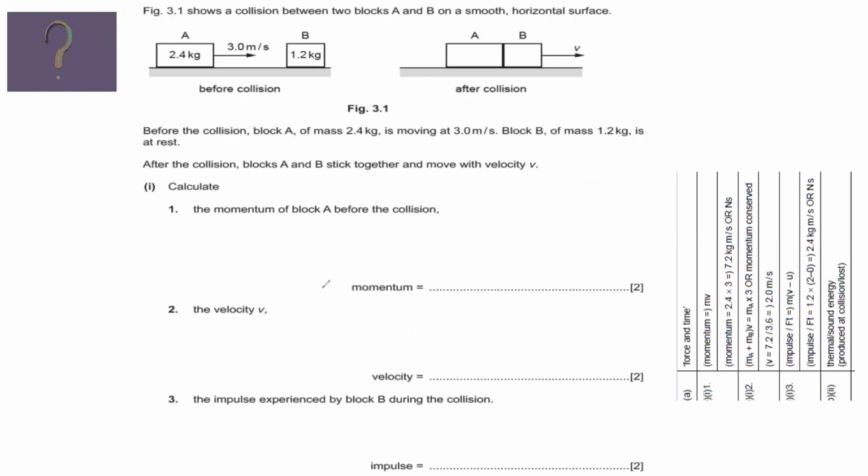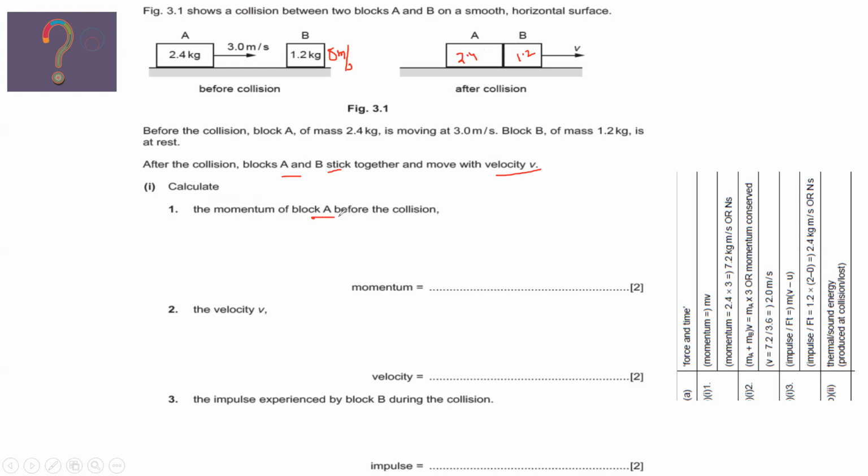In the next part, object A has a mass of 2.4, and object B is at rest, so it is 0 meters per second. After collision, A and B stick together and move with the same speed. This is 2.4, this is 1.2.